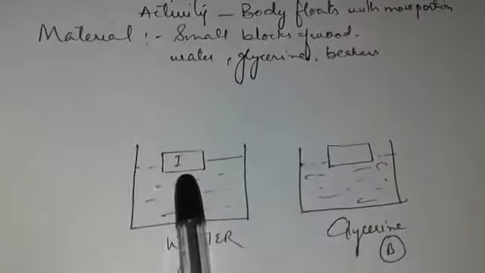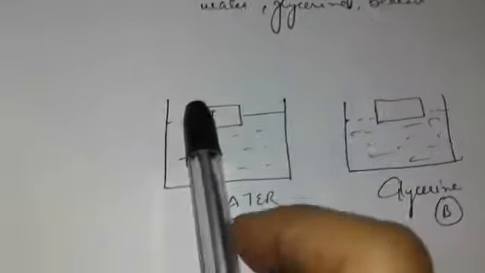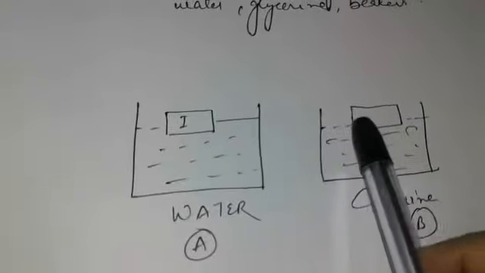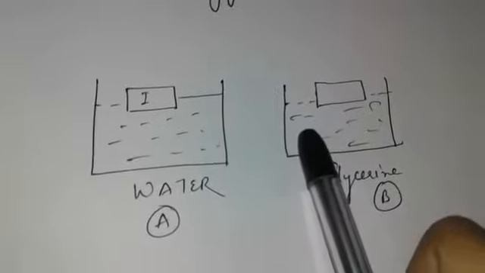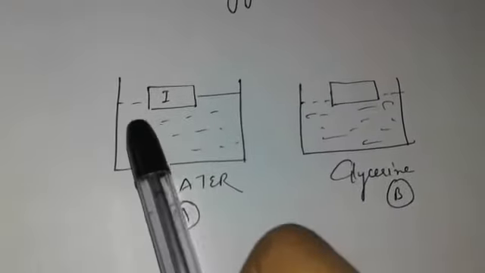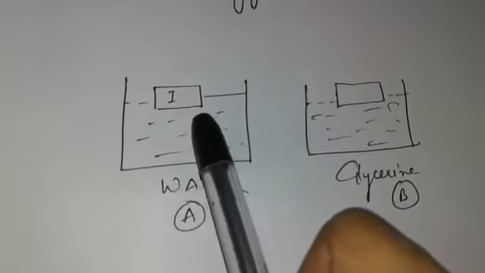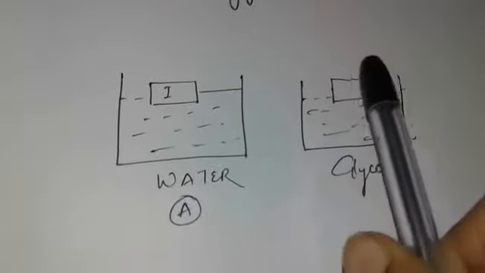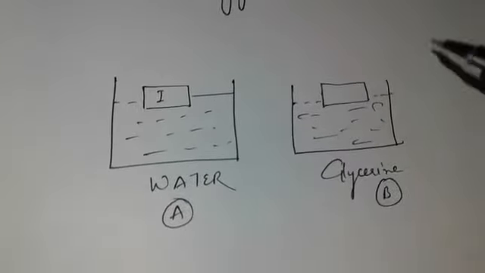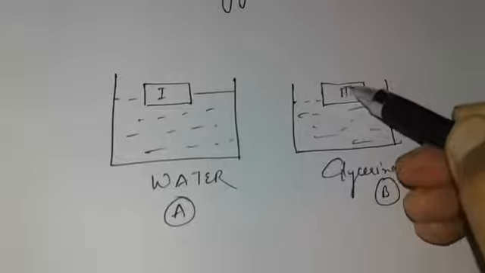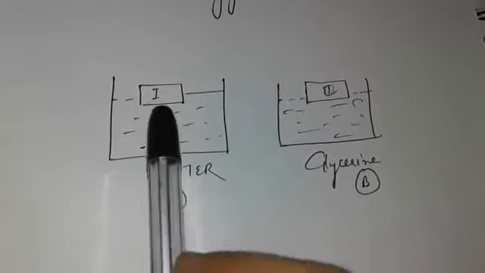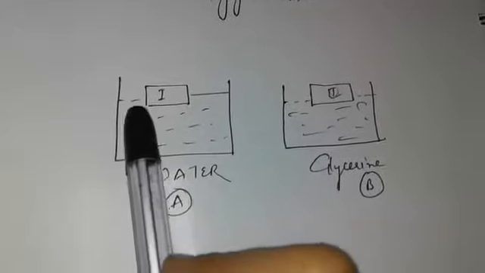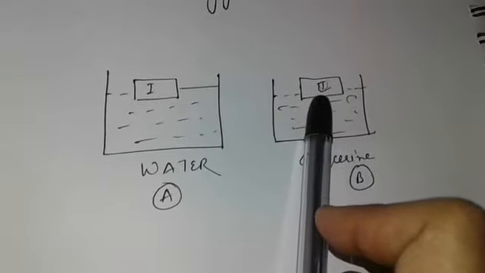Place the first block on the surface of water in beaker A and the second block on the surface of glycerine in beaker B. Block first floats in water with its portion outside the surface lesser than block second. Result: density of glycerine is more than the density of water.